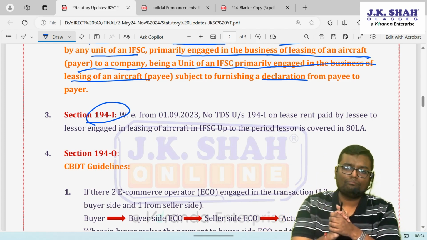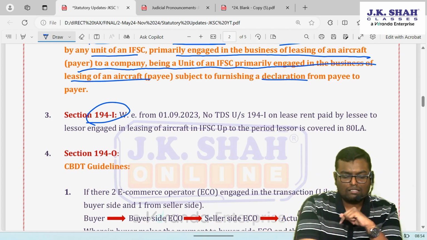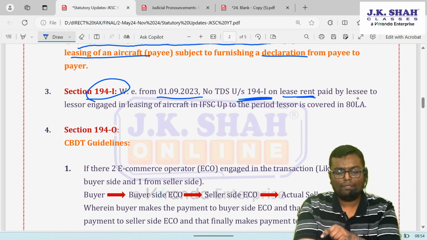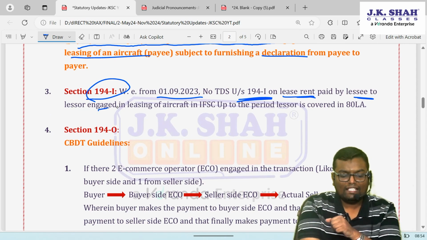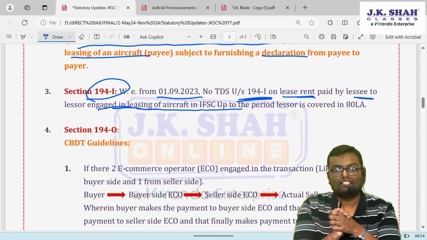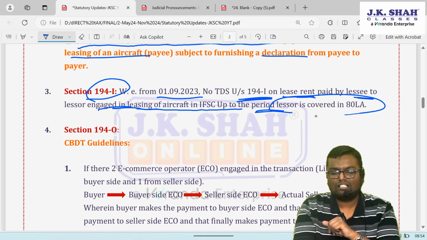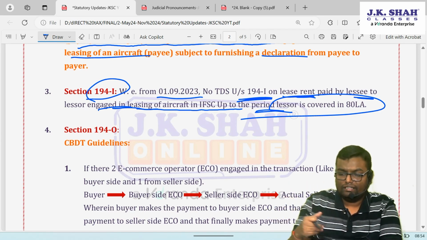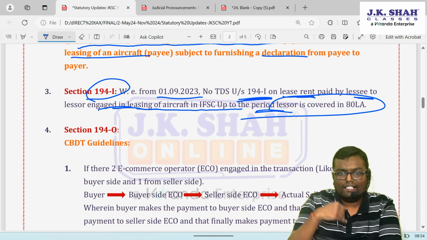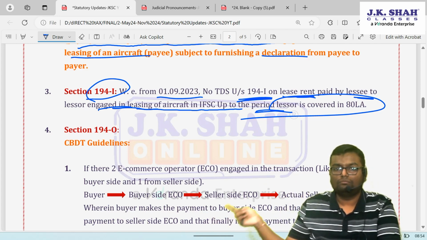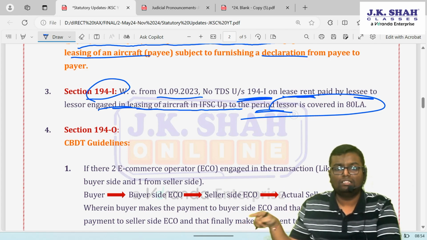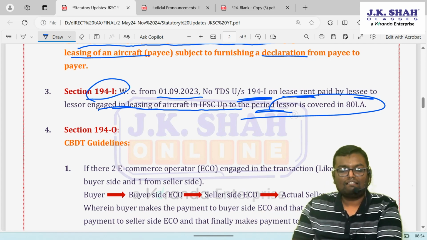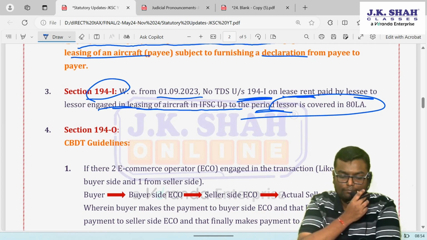For even that also, there is one relaxation given from 1st September 2023. No TDS under 194I on the lease rent paid by lessee to lessor engaged in the leasing of aircraft in IFSC, up to the period lessor is covered under 80LA. So if I am a lessor, I am under IFSC, leasing of aircraft is my business. For the rental income, I will get 80LA deduction, means nothing will be taxable for that rental income. Then those who are paying me rent will not deduct my 194I TDS. That is applicable from 1st September 2023.